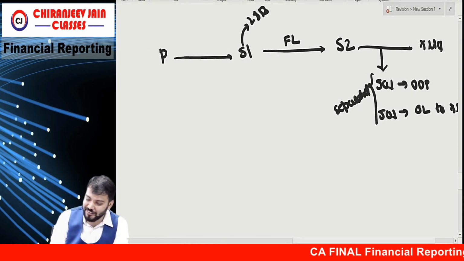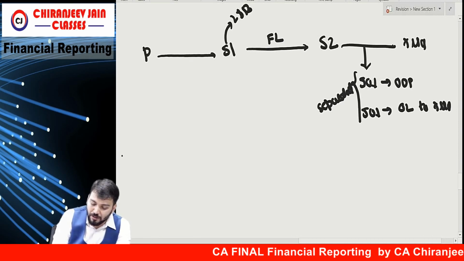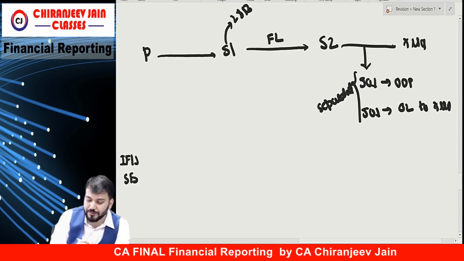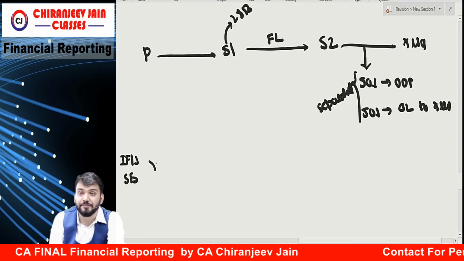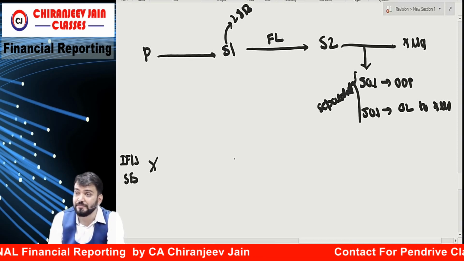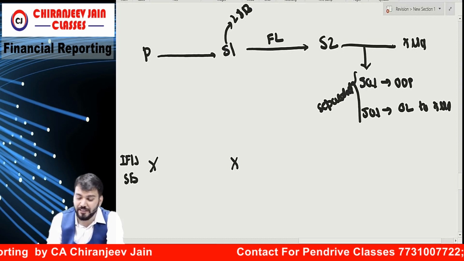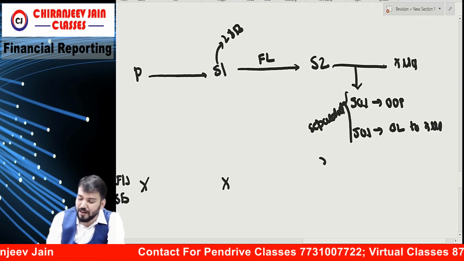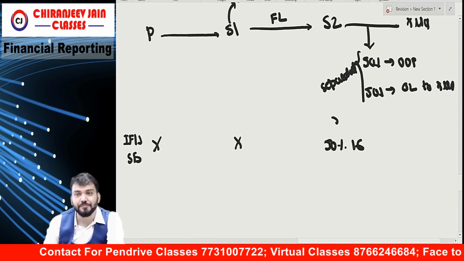Okay, tell me, understood? First tell me, in individual financial statements and SFS for parent, note for S1. Not a property given on finance lease for S2. First 50% is what? 16.